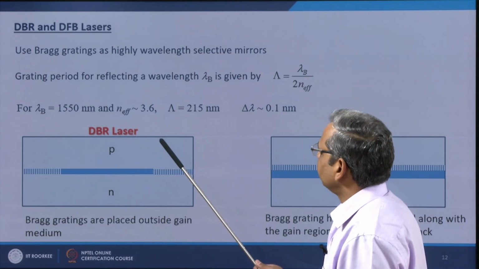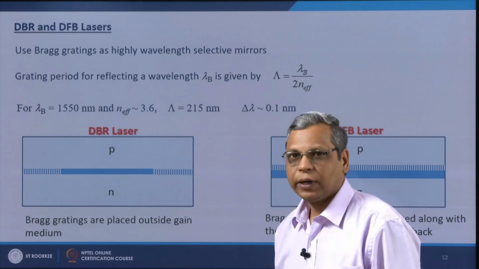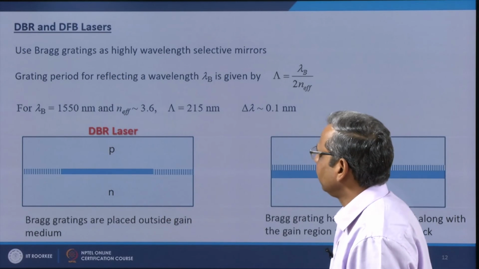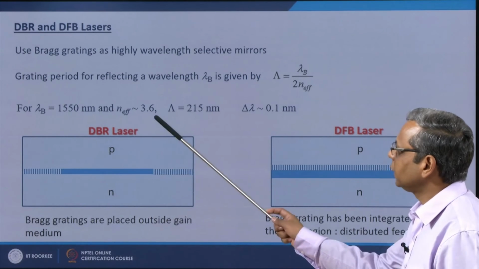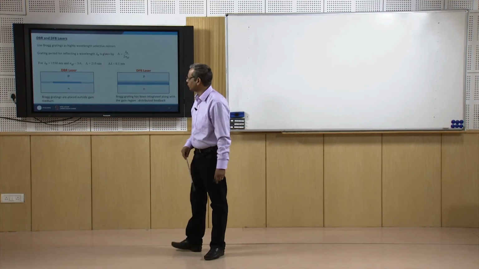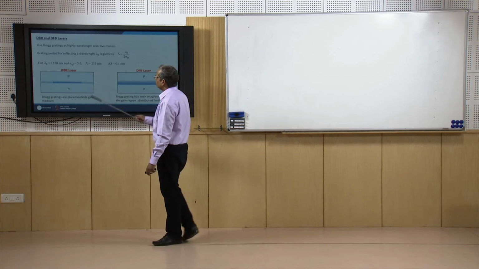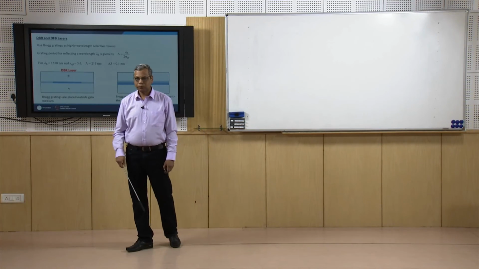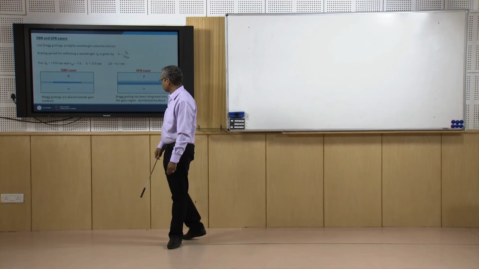What kind of periodicity will you require here? If you have lambda b around 1550 nanometer and n effective is typically 3.6, which is close to the refractive index of the medium, then the periodicity would be around 215 nanometers, and typical line width you will get here is of the order of 0.1 or 0.2 nanometers.